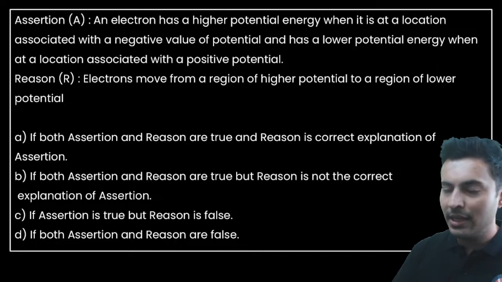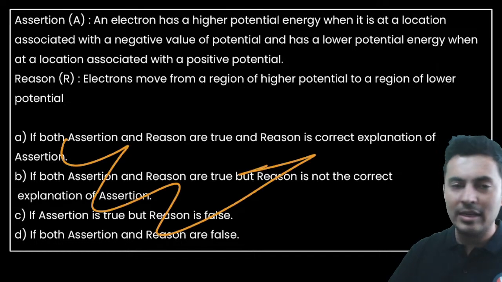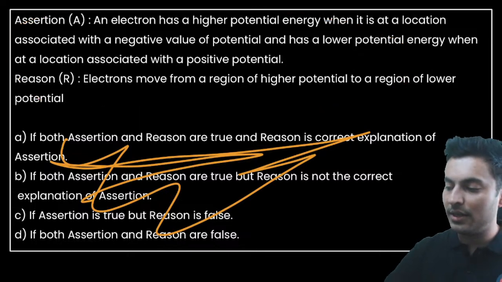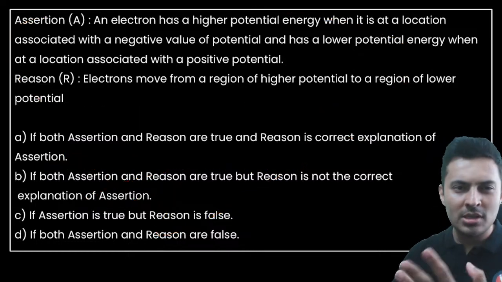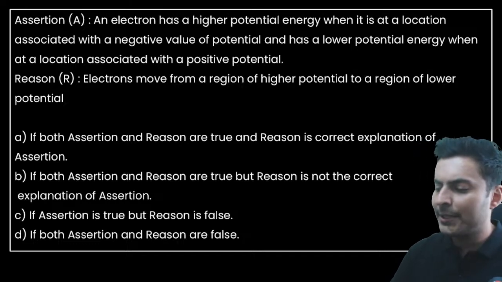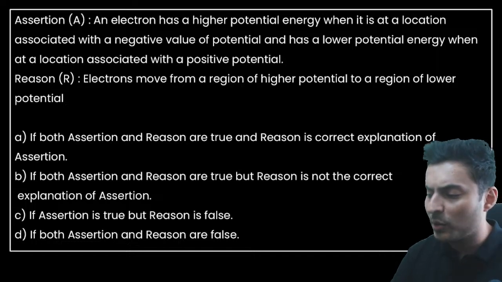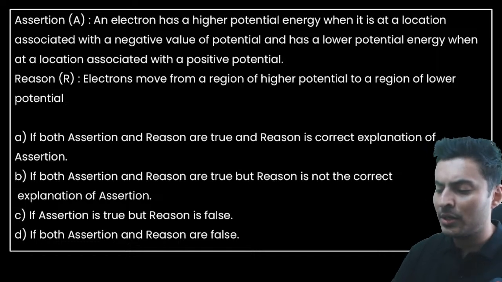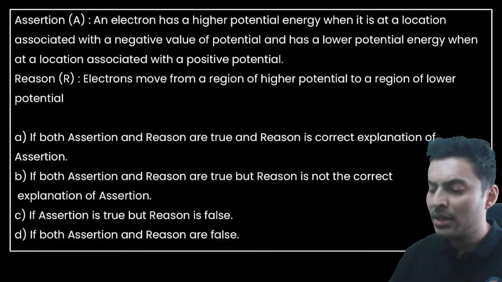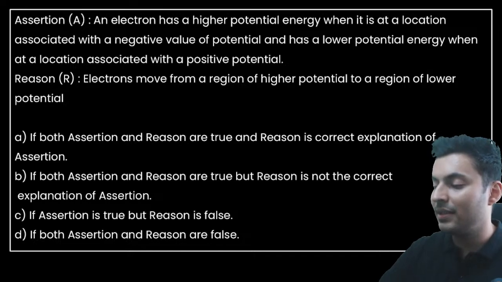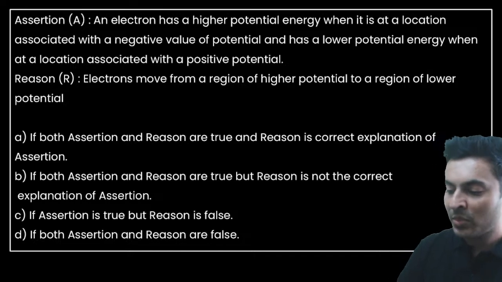Read this. It's very lengthy. Don't have to read these things. Just read this assertion and reason. That is the main thing, because the options are going to remain the same. An electron has higher potential energy when it is at a location associated with negative value of potential, and has lower potential energy when it is at a location with positive potential. Electrons move from a region of high potential to the region of low potential. This is so 100% wrong.